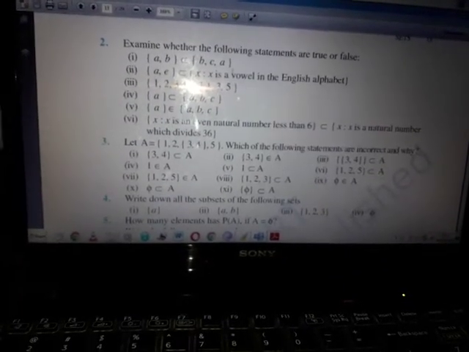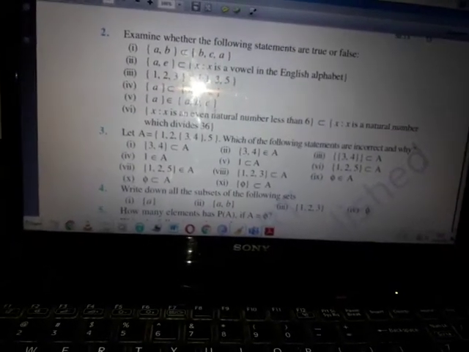Okay, next question. Examine whether the following statements are true or false. Here they have given a few statements and you just check whether each is true or false. First question, they told you AB is not a subset of BCA. True or false? False, because it is a subset. Likewise, you can check and do this. True or false, simple questions only. Now move on to the third question.